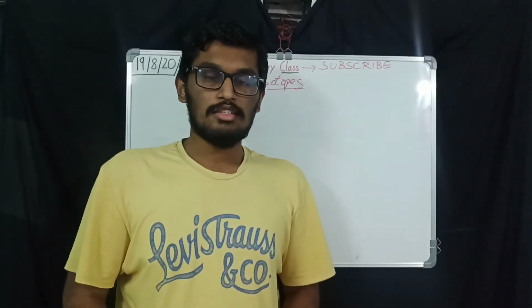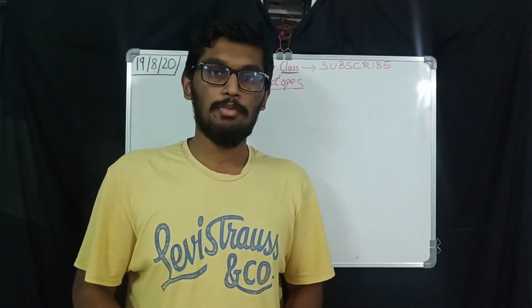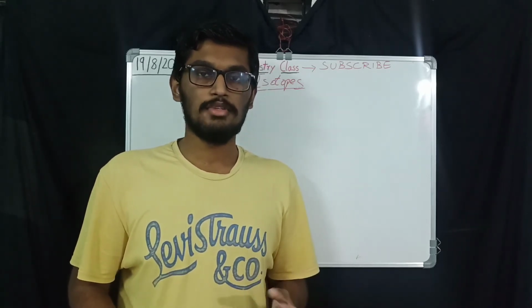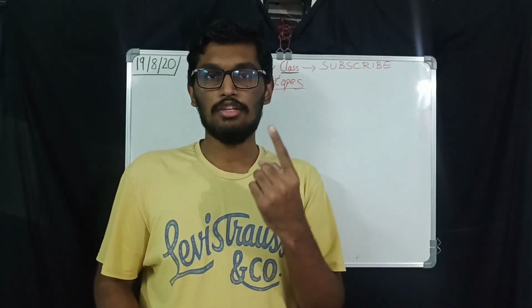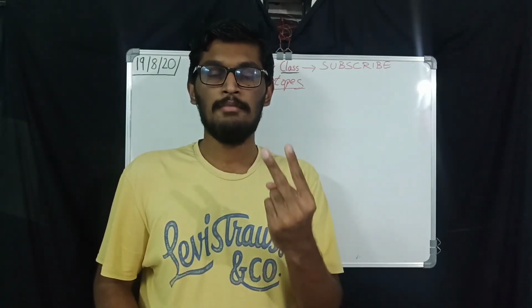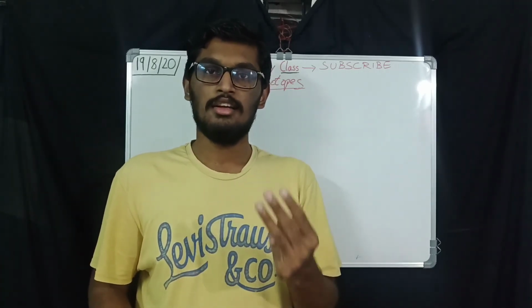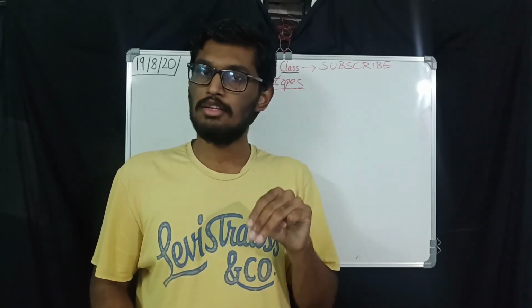So that's all for today's class. I hope you have all understood about isotopes. Today we have discussed three main things: isotopes of carbon, isotopes of hydrogen, and isotopes of chlorine.